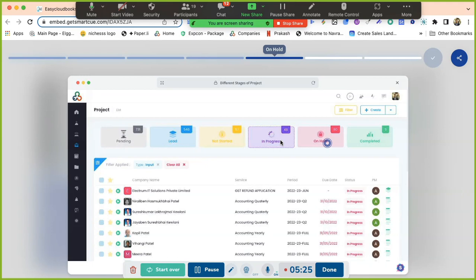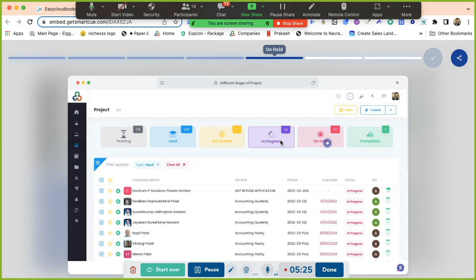So completed means the number of projects completed within a week. It will display only a certain number of projects, not all the completed projects, right? It will display as per your setting. Say you set that you want to see only weekly projects or monthly projects, so only those projects will be visible over here. After that, those will go to review mode, right? And from review, they will go to finish mode. If you have any question relating to the project pipeline, you can discuss.